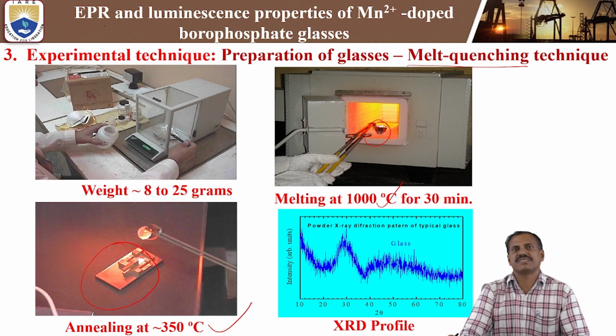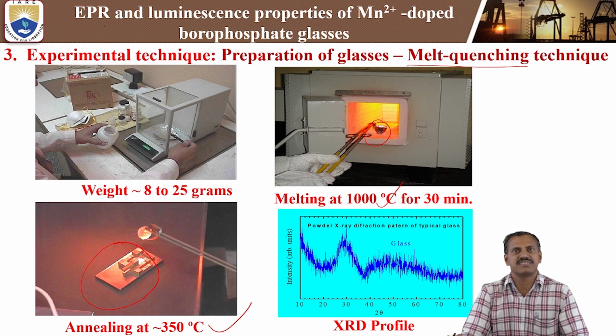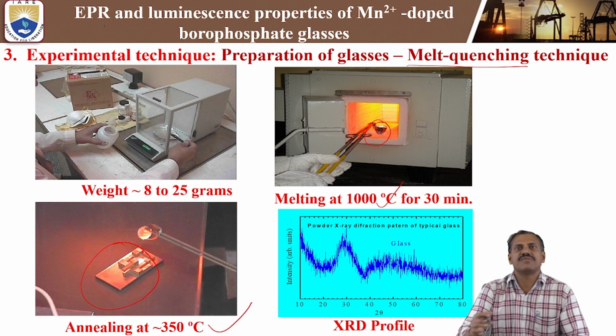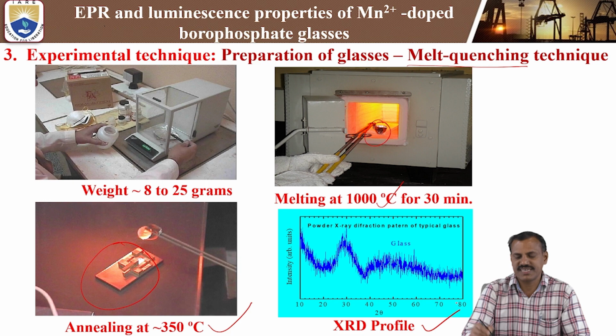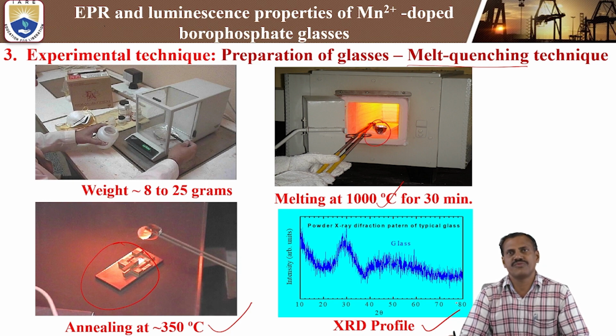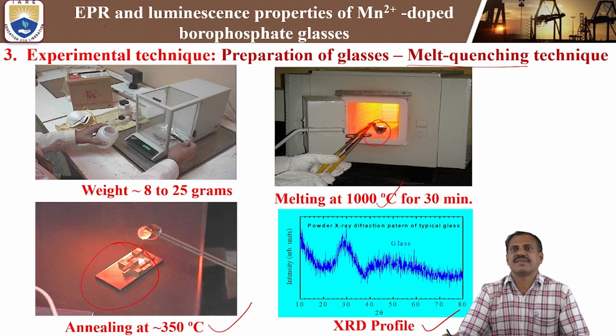So after completion of the glass preparation, we can cut the glass into small pieces as per your requirement. Then we can polish each and every glass sample. Then we can send them for different kinds of measurements. First we have to measure the XRD profile, to confirm whether the prepared glass sample shows glassy nature or crystalline nature. After measurement of the XRD profile, we confirm that the prepared glass sample looks like a glassy nature.